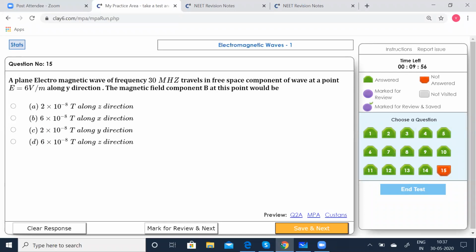Now the last question. A plane electromagnetic wave of frequency 30 megahertz travels in free space. The electric field component of the wave at a point is equal to 6 V per m along the y direction. The magnetic field component B at this point would be what?